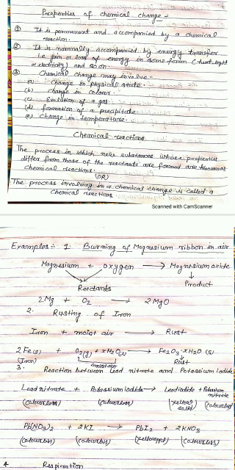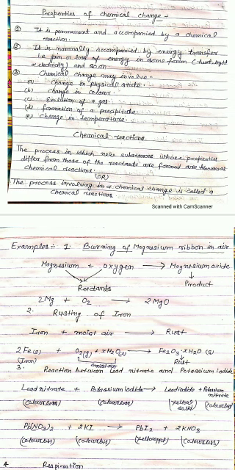Second example of chemical reaction is rusting of iron. Iron and moist air react and they form rust. Thus it is a chemical reaction. You can also write it in molecular form: iron plus oxygen and water react and form rust.